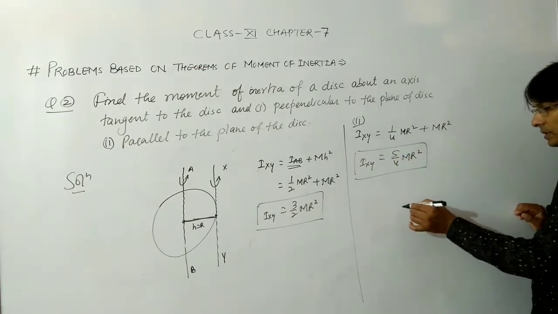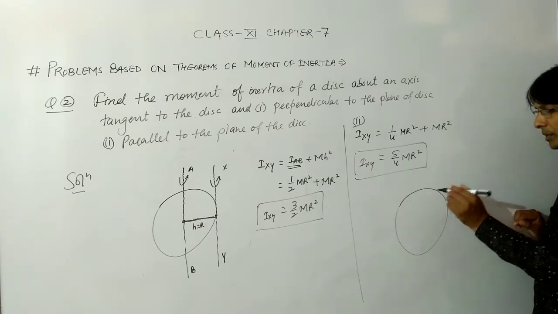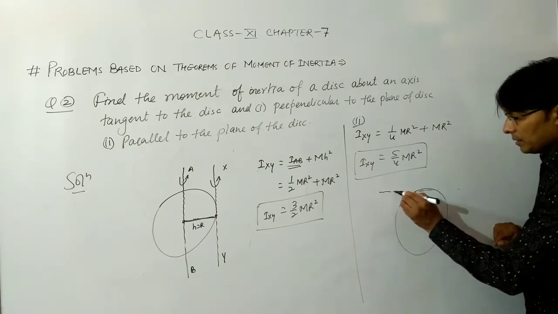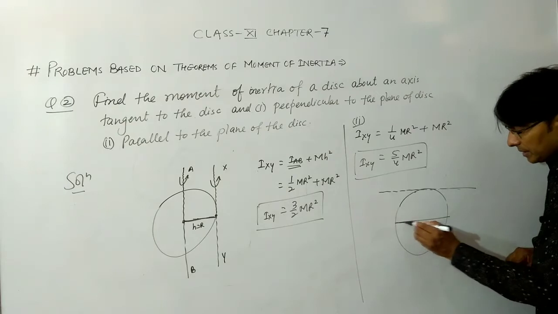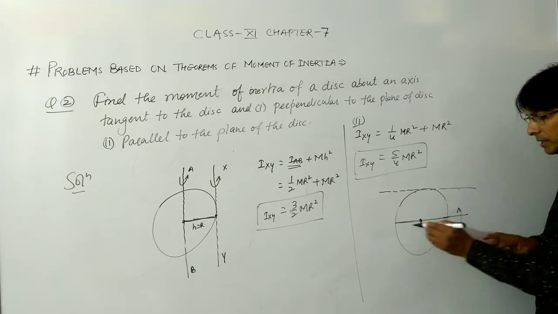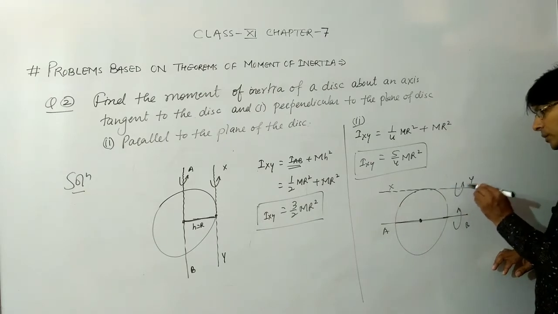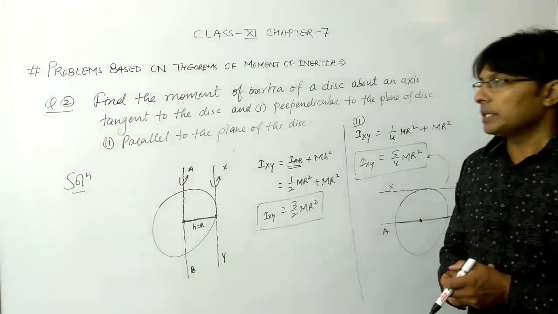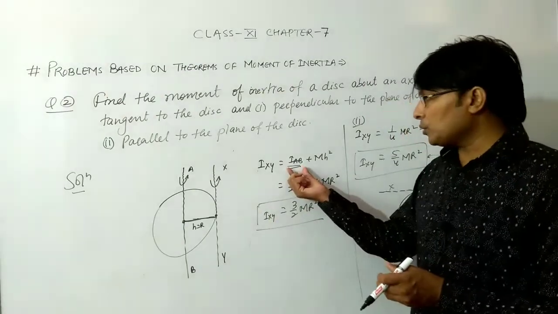Although the axis is same, that is it is the tangent, but now it is tangent, but it is situated in the same plane in which this disk is. So this will be the diameter and this is passing through the center. So इसके along moment of inertia, या ये आप कह सकते हो ए बी एक्सिस हो गई और ये एक्स वाई एक्सिस हो गई। सो आई एक्स वाई की वैल्यू ये आ जाएगी। ओके, तो हमें इसमें थोड़ा सा इमेजिनेशन पावर को बढ़ाना पड़ेगा